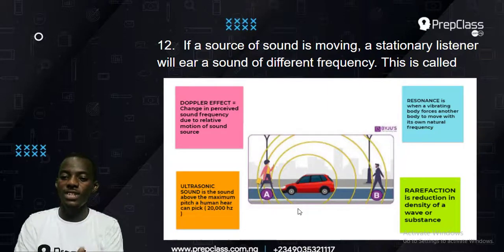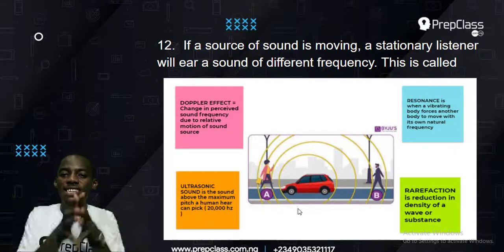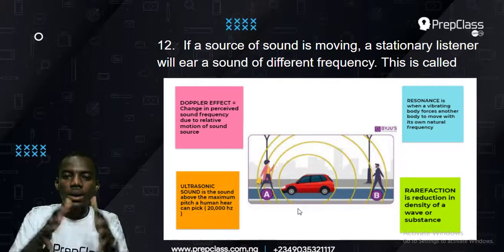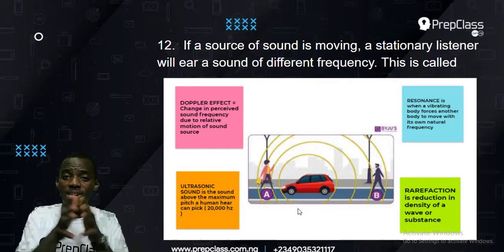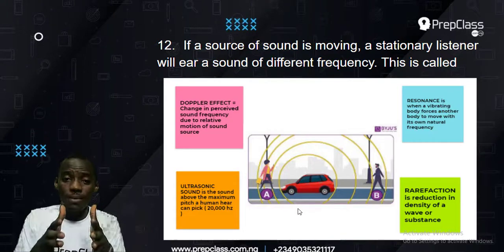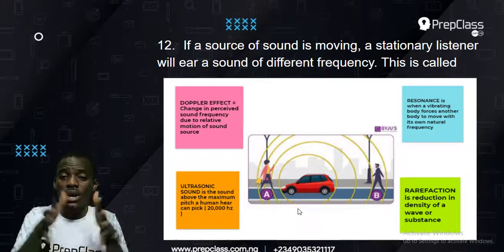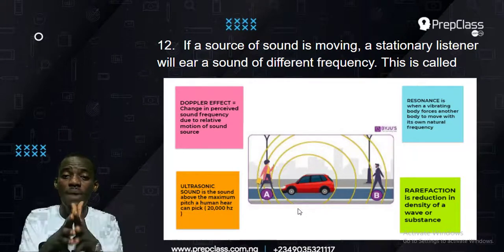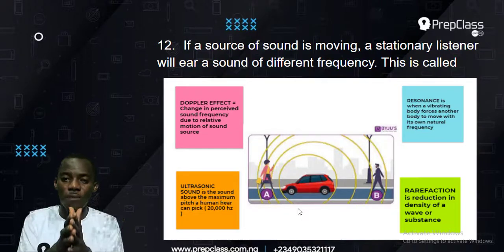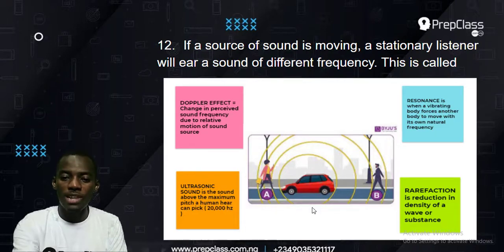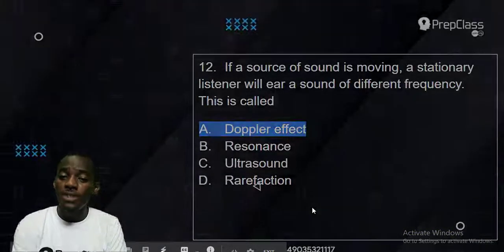Then rarefaction is a reduction in density of a wave or substance. When something is compressed, it gets denser, but when it expands, the density gets lower. So a reduction in density of a wave is called rarefaction. But the answer to this question is the Doppler effect, and that settles number 12, the Doppler effect, making option A the correct answer.